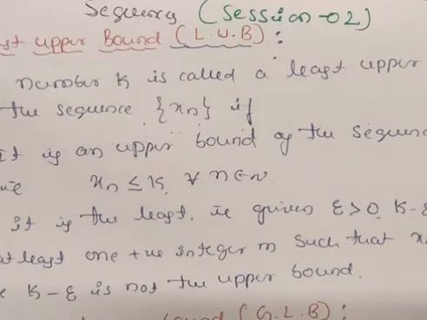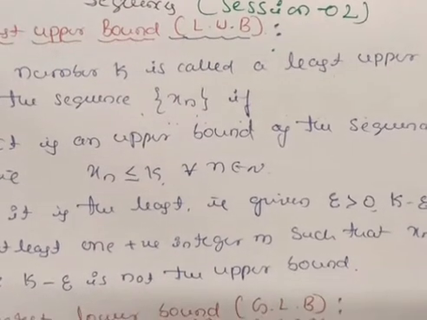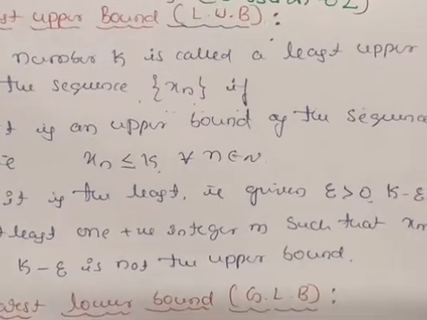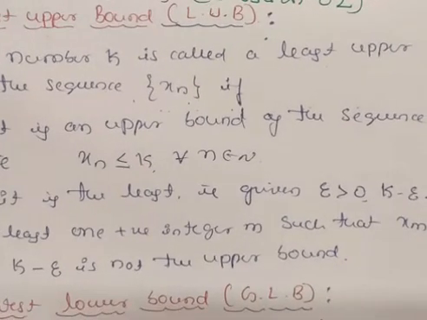A number k is called a least upper bound of the sequence xn if it satisfies two conditions. First, it is an upper bound of the sequence xn, that is xn should be less than or equal to k for all n belongs to N. This is the definition of an upper bound: if the sequence xn has an upper bound, then all the values should be less than or equal to k.